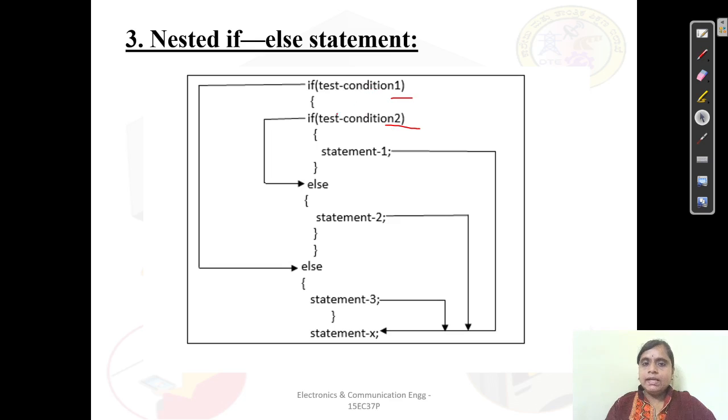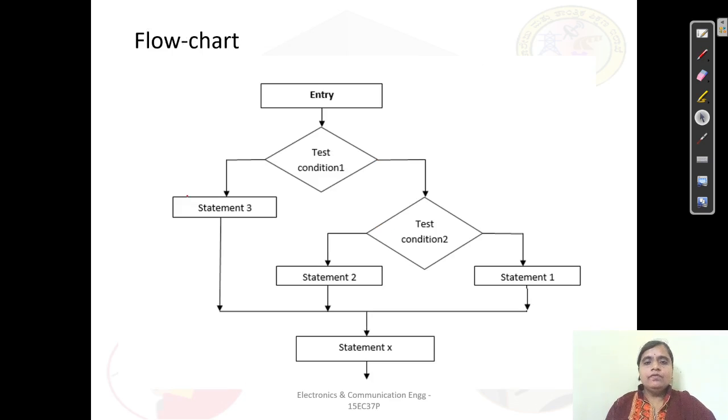If this is true, then again go for the second condition. Then if the second is also true, you are going to execute statement 1. If the first is true and the second is false, then we are going to execute the second expression. I hope this is clear. This will be more clear with this flow chart here.